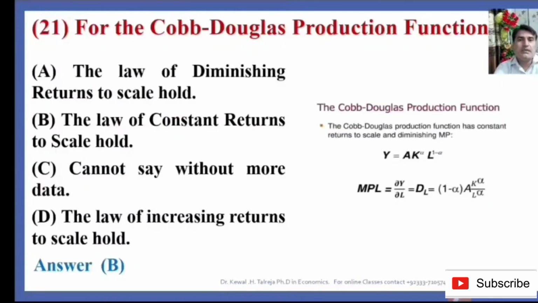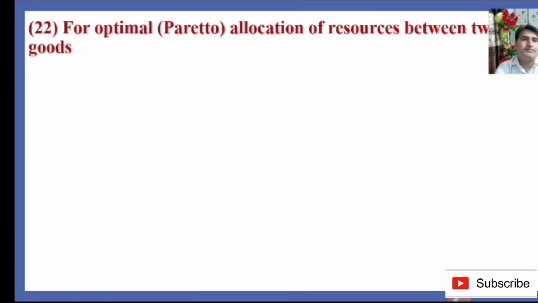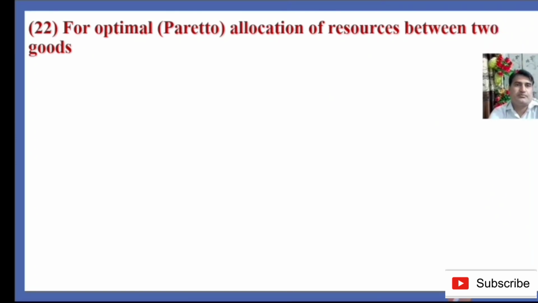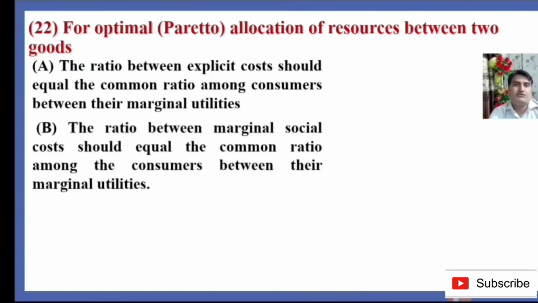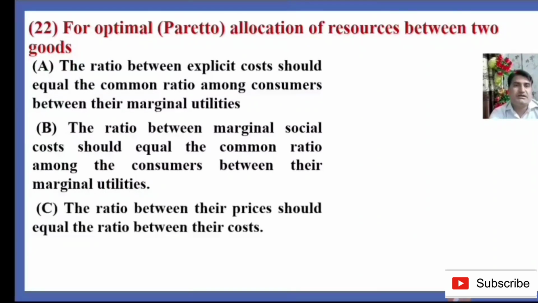So answer B is the right answer. For optimal Pareto allocation of resources between two goods. Option A, the ratio between explicit costs should equal the common ratio among consumers between their marginal utilities. Option B, the ratio between marginal social costs should equal the common ratio among the consumers between their marginal utilities. Option C, the ratio between their prices should equal the ratio between their cost. Option D, none of these.